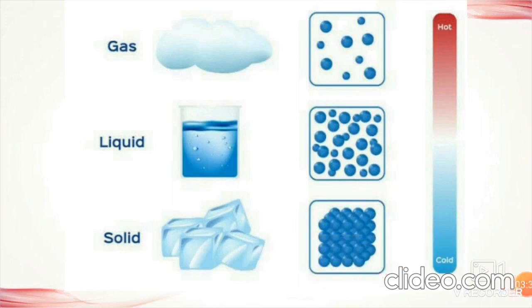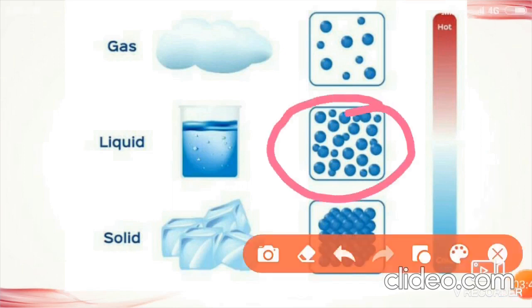In liquid, particles are loosely packed, or we can say less tightly packed. You just look at this picture here. How are they looking? They are looking loosely packed, right? Hence the particles are free to move. Due to this reason, liquids have a definite volume but not a definite shape. Liquids take the shape of the container in which they are kept. Got it? This is what about liquid.